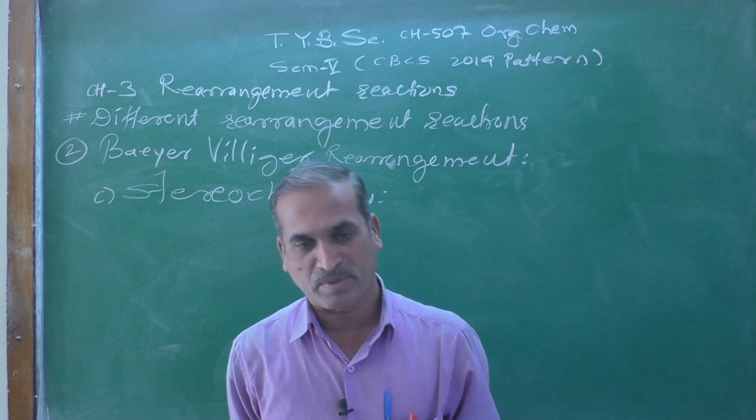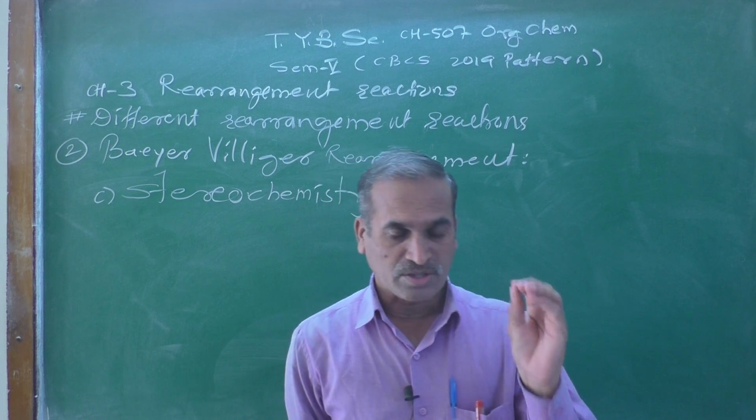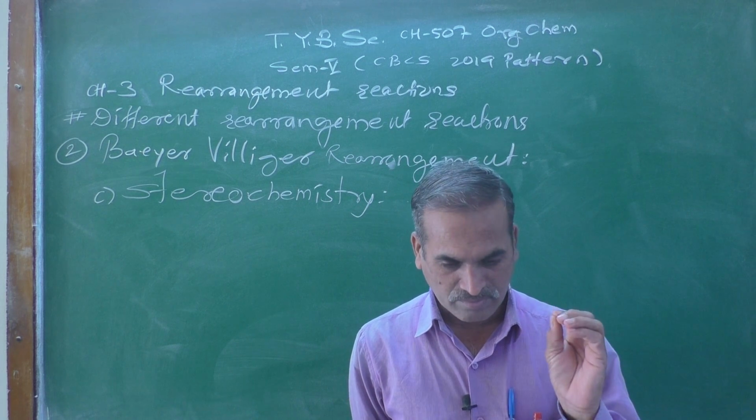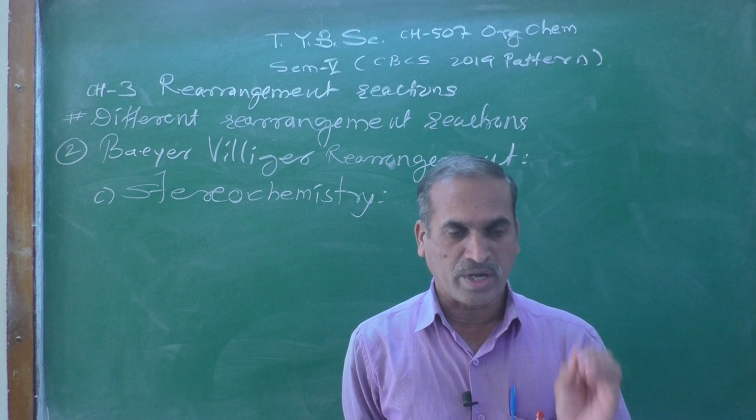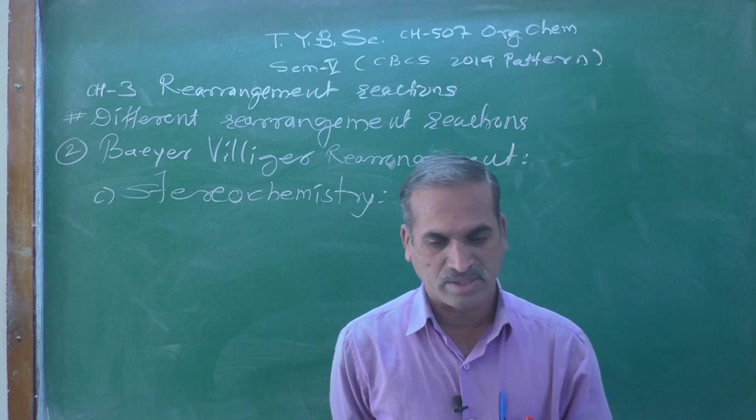Stereochemistry is a branch of chemistry which deals with the study of organic compounds and their orientation in three-dimensional space.